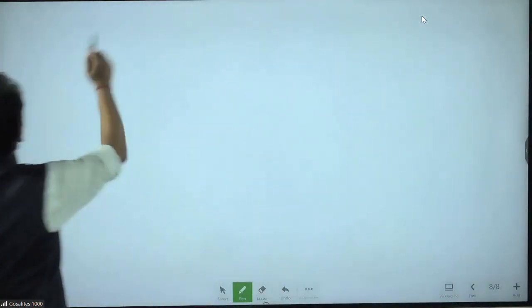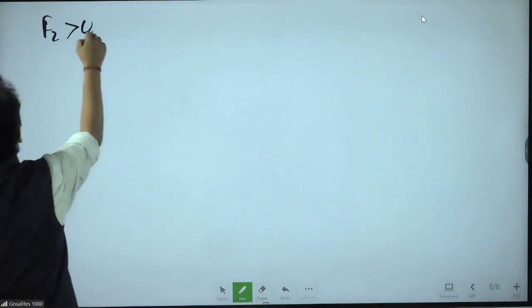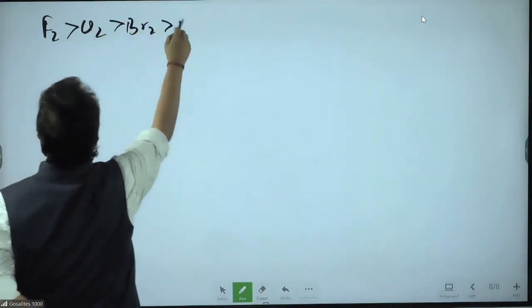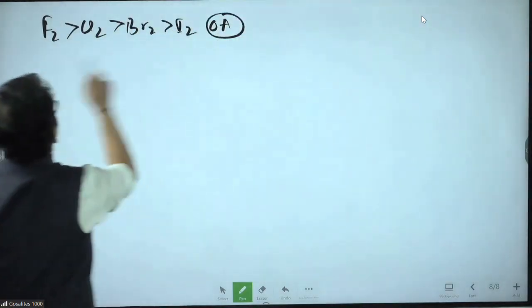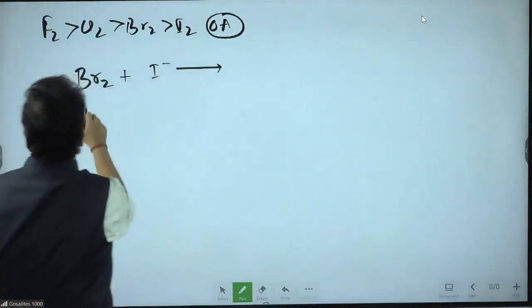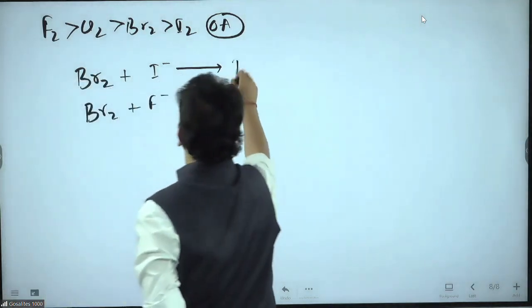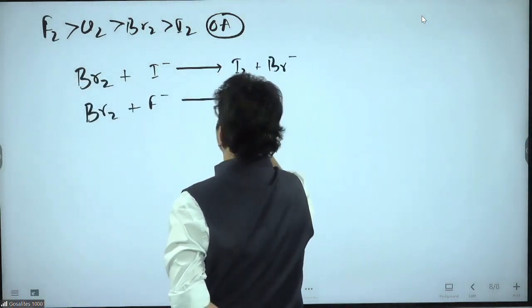For example, some kind of questions can come like this. Understand one thing: fluorine more than chlorine more than bromine more than iodine as the oxidizing agent. So bromine can react with I minus, bromine can react with F minus. Which reaction is feasible?